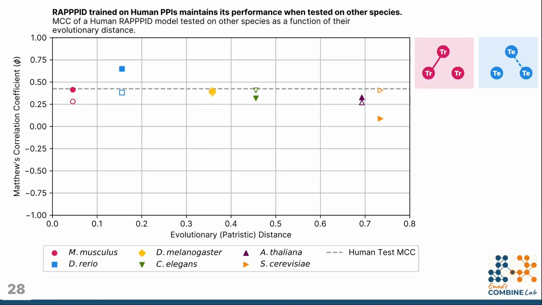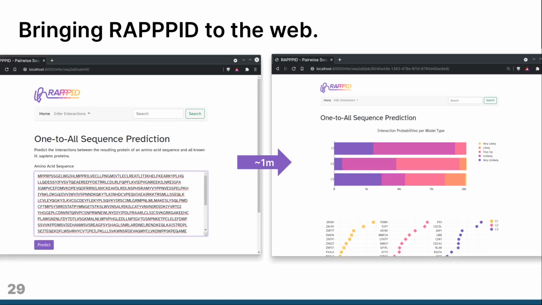The unfilled markers here represent the performance RAPPPID achieves when trained and tested on the species indicated by the marker color. The filled markers represent the performance of RAPPPID when trained on human data and tested on the species indicated by the marker color. The dashed gray line indicates the performance of the human model when tested on human data. As you can see, the cross-species performance appears strong across nearly every organism, independent of evolutionary distance.